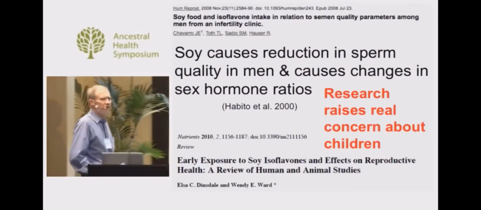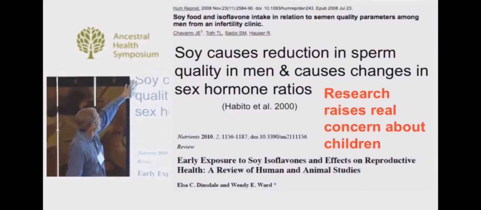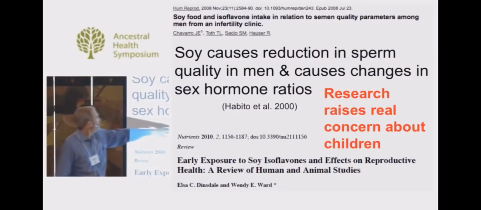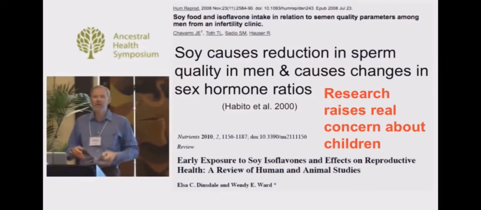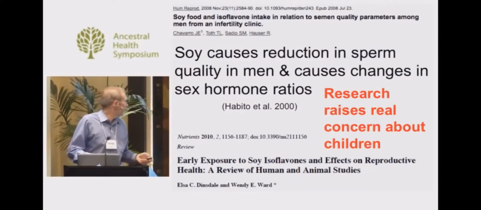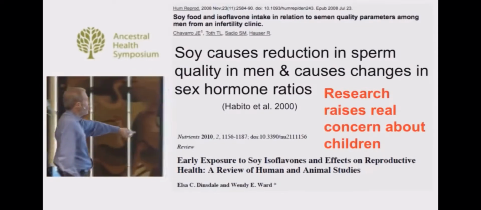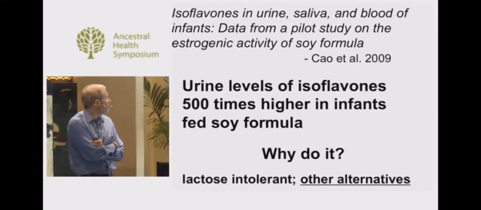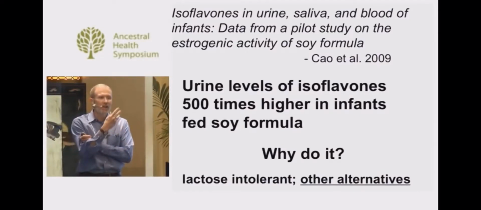There are certainly a number of studies that raise red flags. For example, a study from 2008: soy causes reduction in sperm quality in men. A study from a number of years before that: it causes changes in the sex hormone ratios in people. And a study that came out in 2010 raises real concerns about children. Some research shows that urine levels of these isoflavones are 500 times higher in infants fed soy formula. So we know that a lot of it is being metabolized and going through the body.